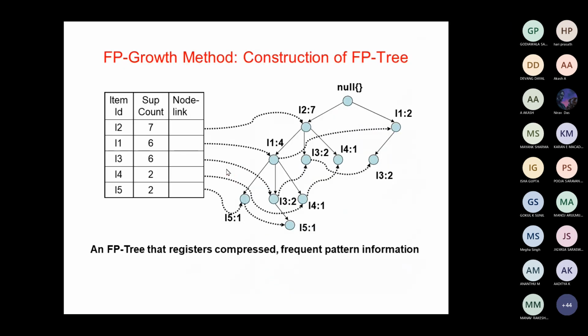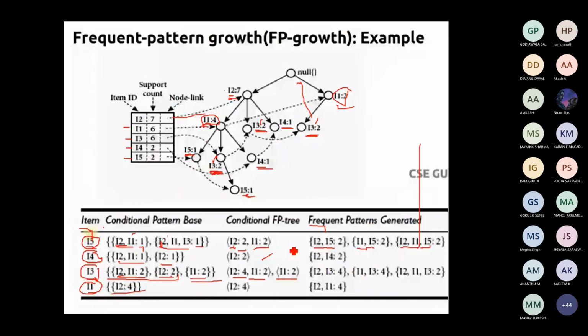If you get confused with how to generate this, or if you have been getting some wrong answers when trying this FP growth, you just look back at your table and find out the number of transactions which have this item set. So I2 and I5 occurs in 2 transactions, I1 and I5 in 2 transactions, I1, I2, I5 in 2 transactions, and then you just combine I2 with I4.